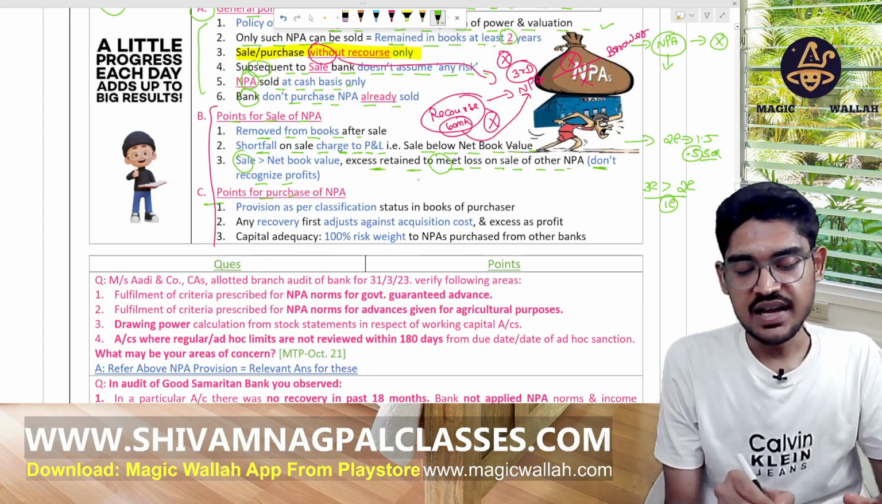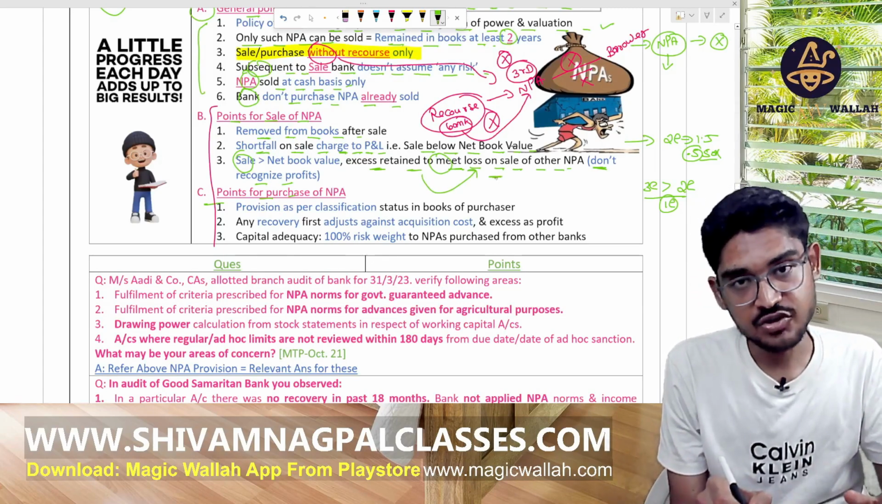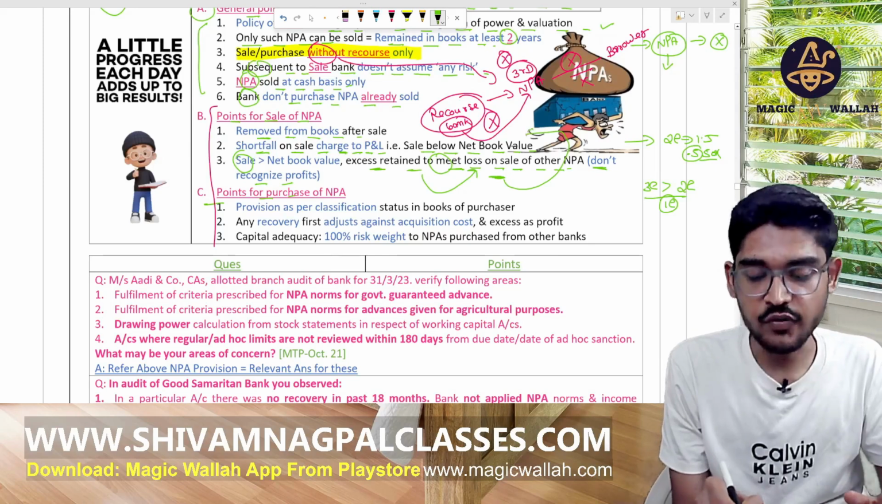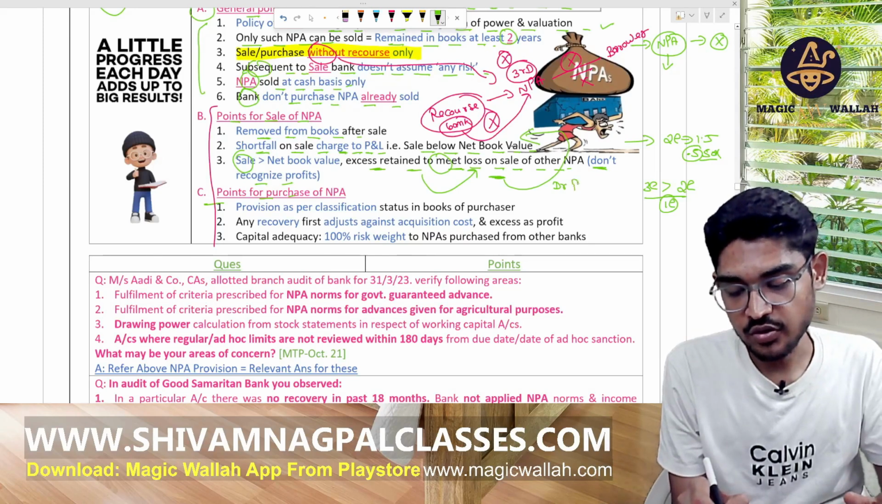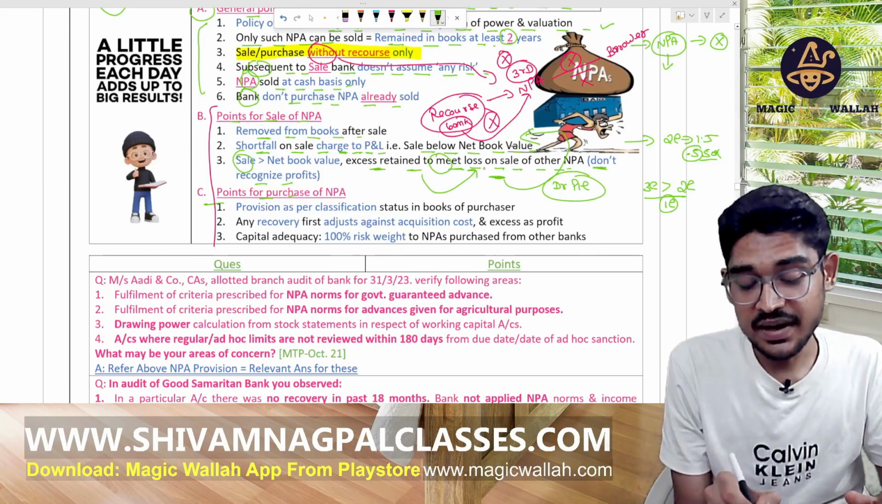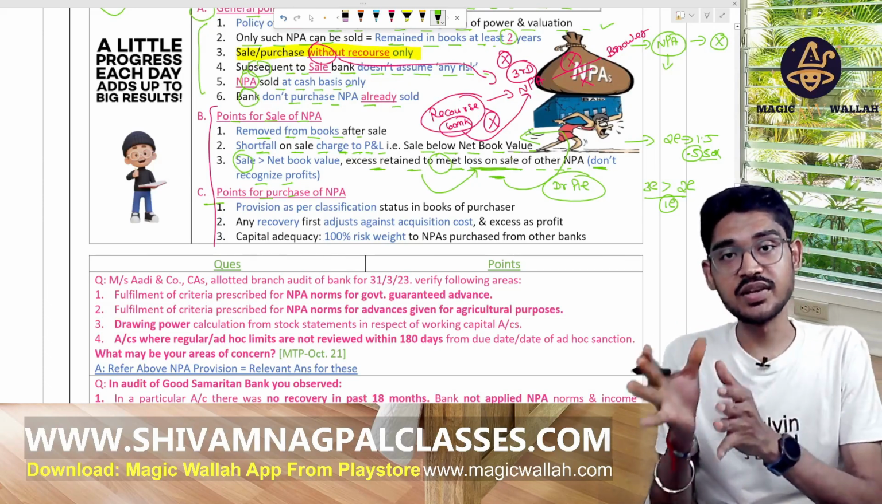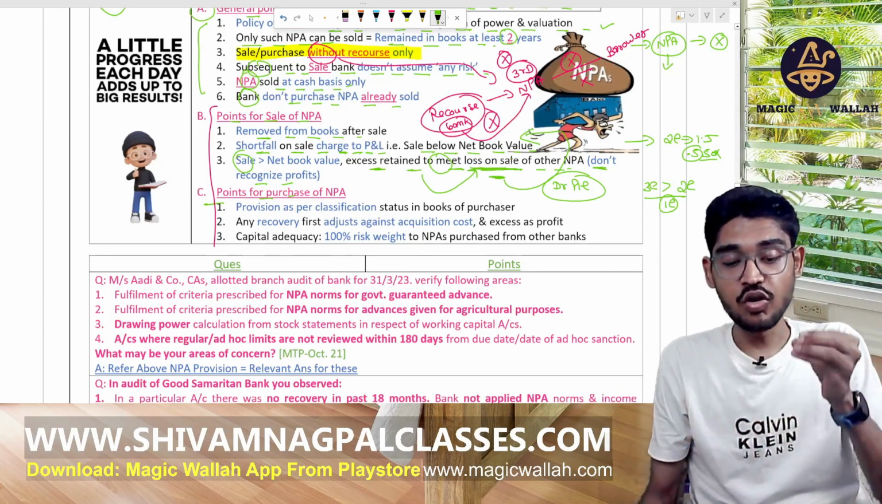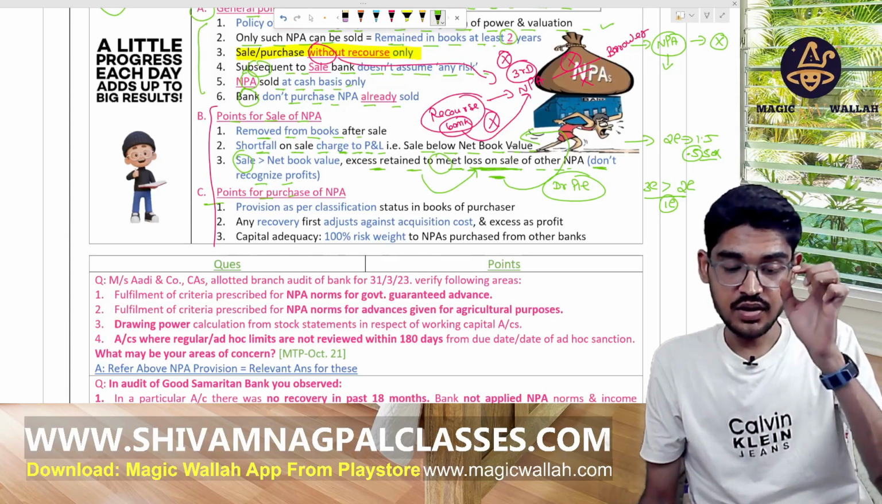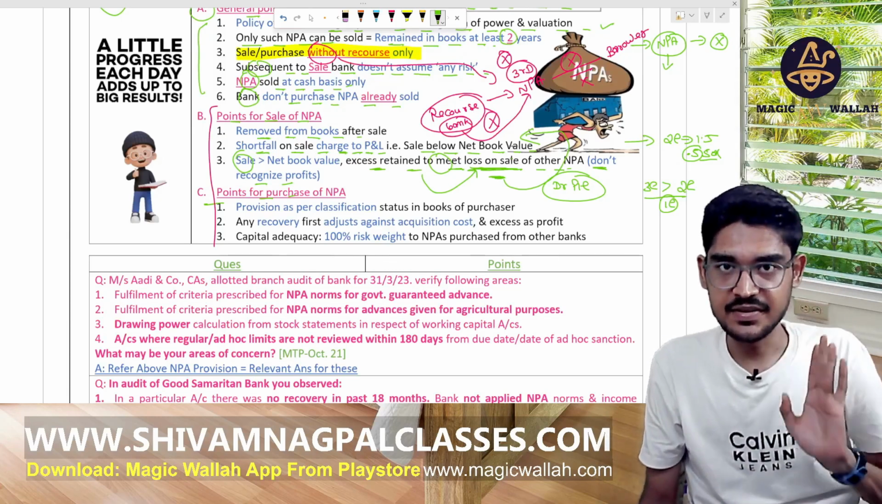First of all, set off against this. If any amount still remains, then debit the profit and loss account. So maintain this provision separately, for meeting the loss in future on selling NPAs, right?